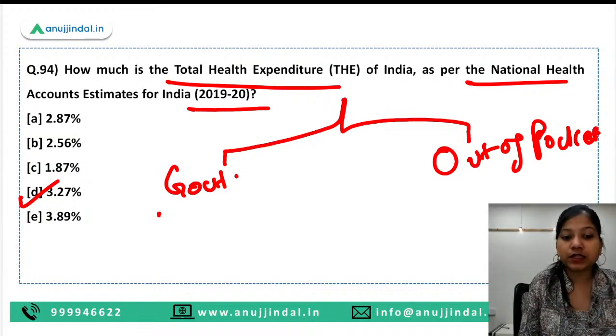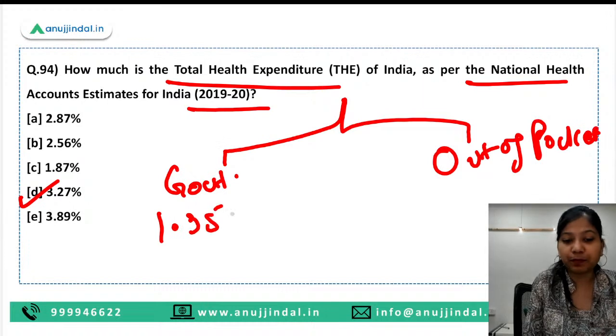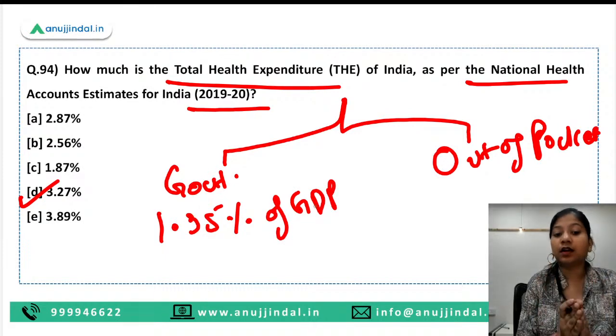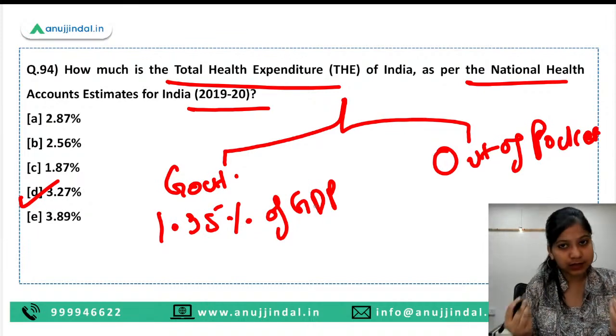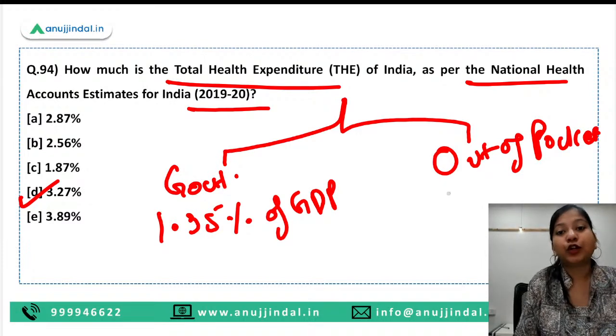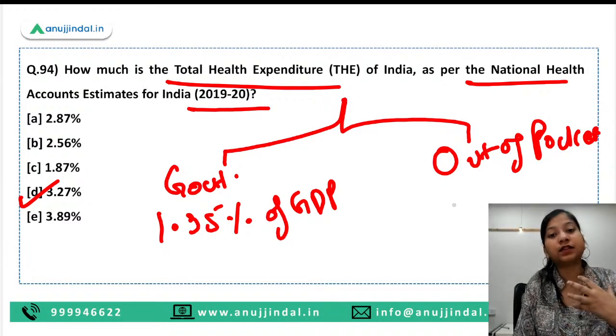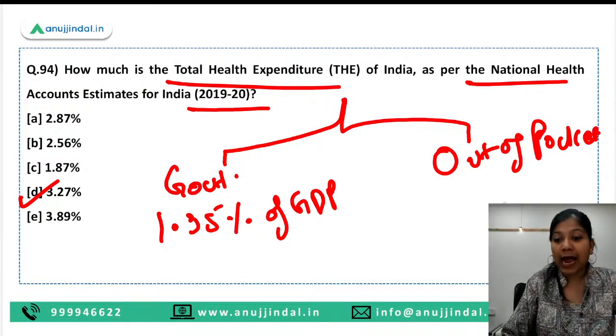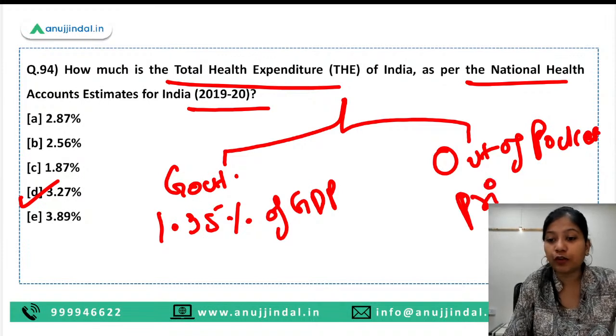The government is spending 1.35% of its GDP on the healthcare infrastructure. Okay, so this spending on the healthcare sector is not enough for the nation. We need to increase it, because at present the people have to go to the private sector to avail the healthcare services which are qualitative in nature, and this is increasing the out-of-pocket expenditure.